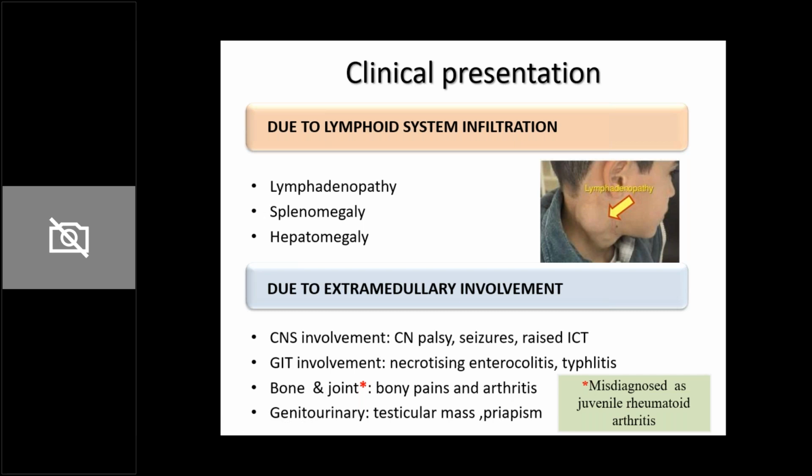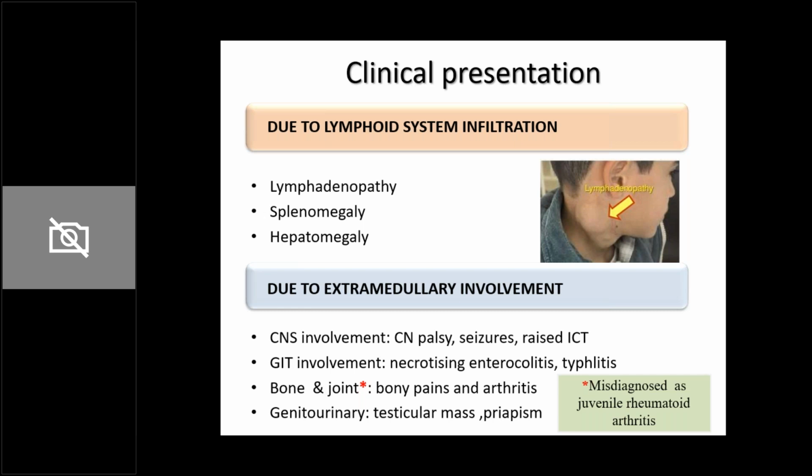So you should take a very thorough history, do a thorough examination, run a CBC, and make sure that when you start immunosuppressants in a JIA child, you should do a bone marrow. Many schools of thought say that you should do a bone marrow evaluation before starting immunosuppressive therapy in JIA.